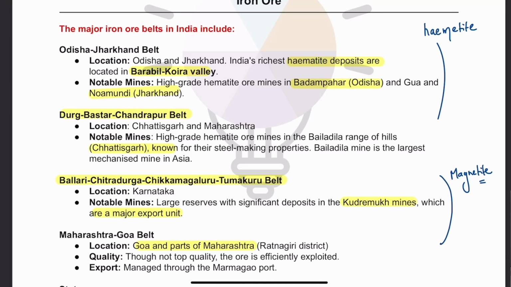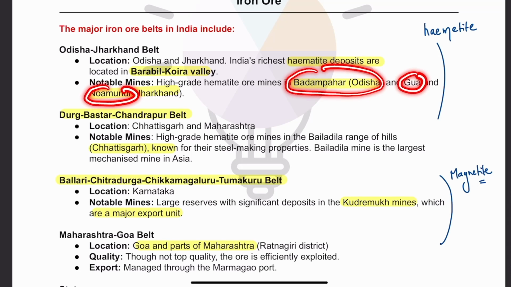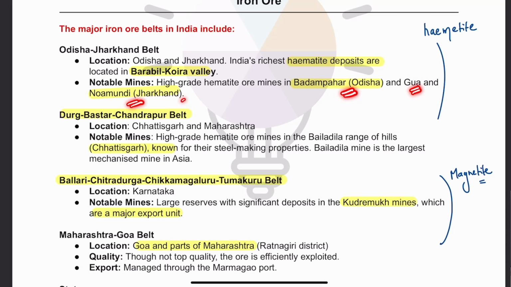For example, Odisha Jharkhand belt. So here in this particular belt, number one, we have largely hematite reserves. Here Barabil Koira Valley is there, which is the most famous location of iron ore here. And notable mines, the most important ones are Badam Pahad of Odisha, Goa mine, and Noa Mundi mine of Jharkhand. Apologies if I pronounce some name wrong.